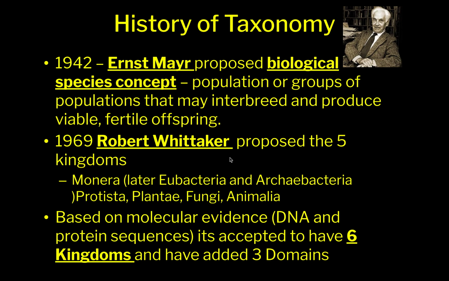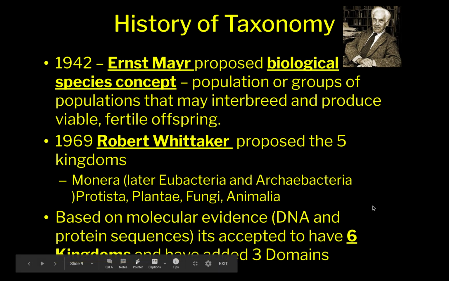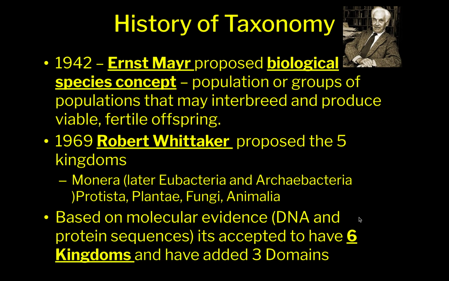Robert Whittaker proposed the five kingdoms back in 1969. So there used to be two. In the 60s, we said five. And this is what I learned in college. And then as time goes on, we were like, there's probably more than five. We now have six kingdoms and three domains. So just a little history. You don't have to write this down. Just a little FYI. We're going to move on.